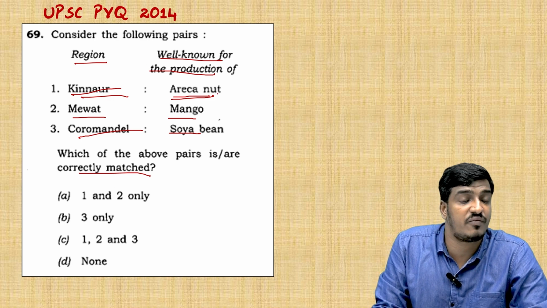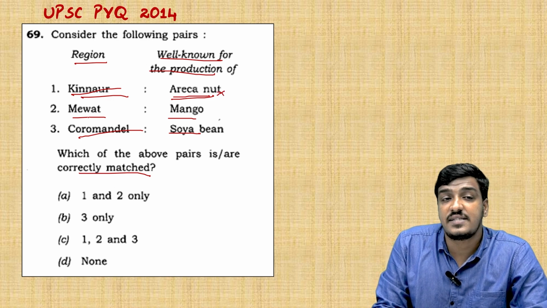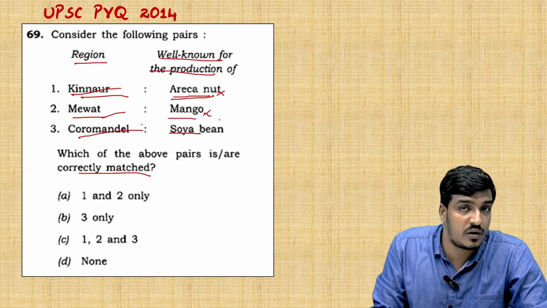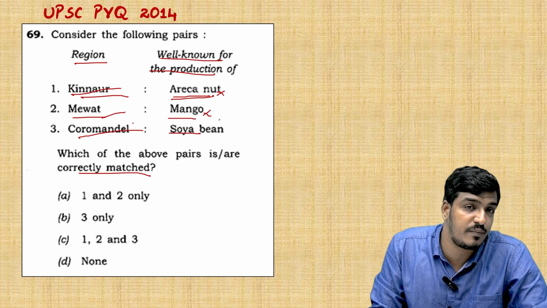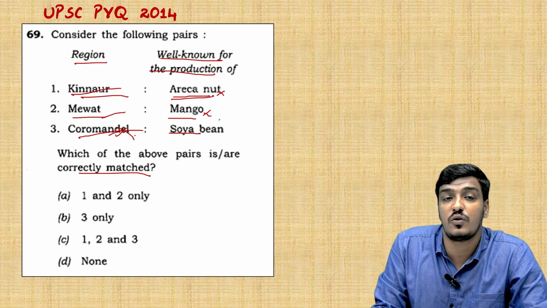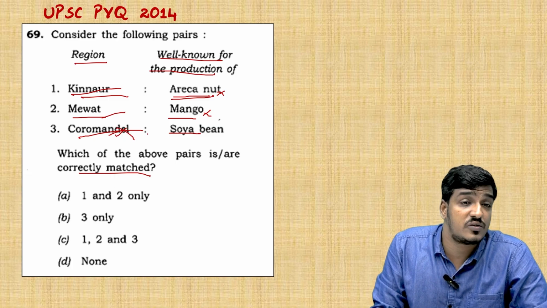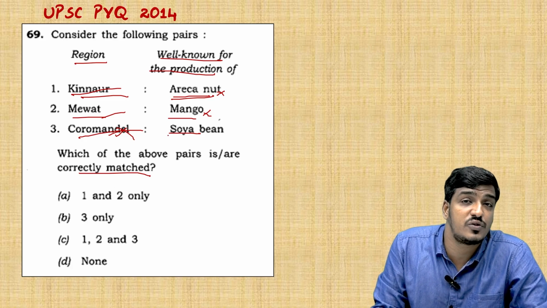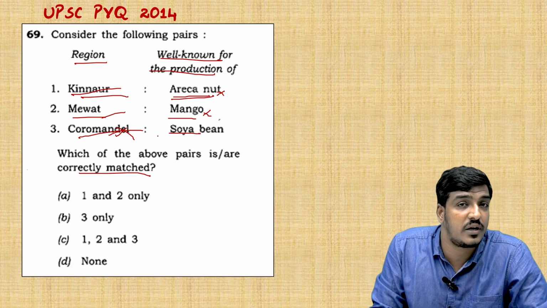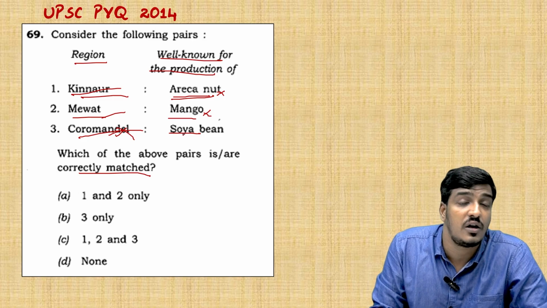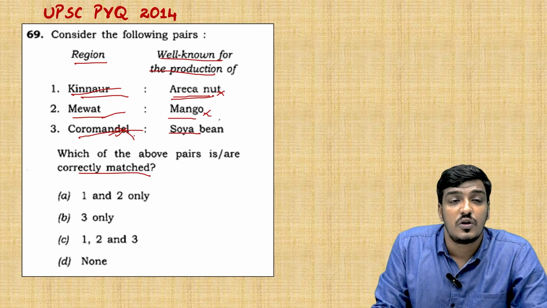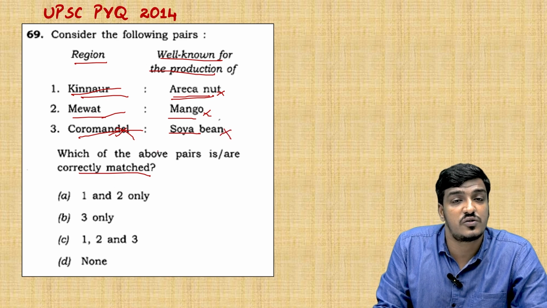So the first pair was incorrect, and the second statement was also incorrect because this region was not associated with the production of mango, and the third statement is also incorrect because the Coromandel coast is not at all. The soybean production was majorly produced by Maharashtra and Madhya Pradesh, and they do not belong to the Coromandel coast. So the soybean production was not very relevant to the Coromandel coast. So the third pair is also incorrect.